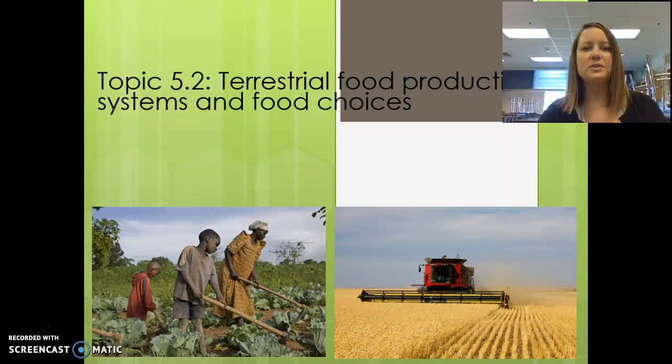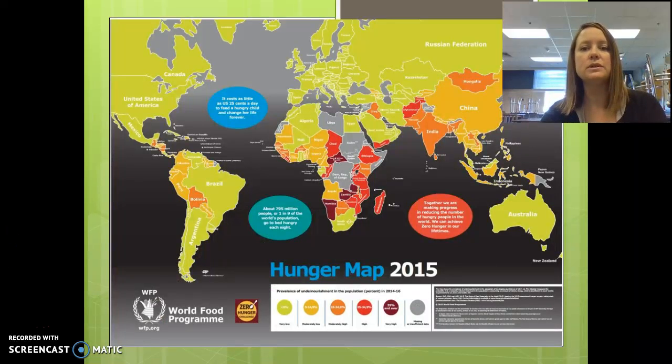In topic 5.2, we will look at the different types of terrestrial food production systems and why we make the food choices we do. Looking at this map from 2015, this is a hunger map and it shows the areas of the world, and it's predicted out to 2016, of where undernourishment is a problem. Now, undernourishment means you're not getting enough calories.